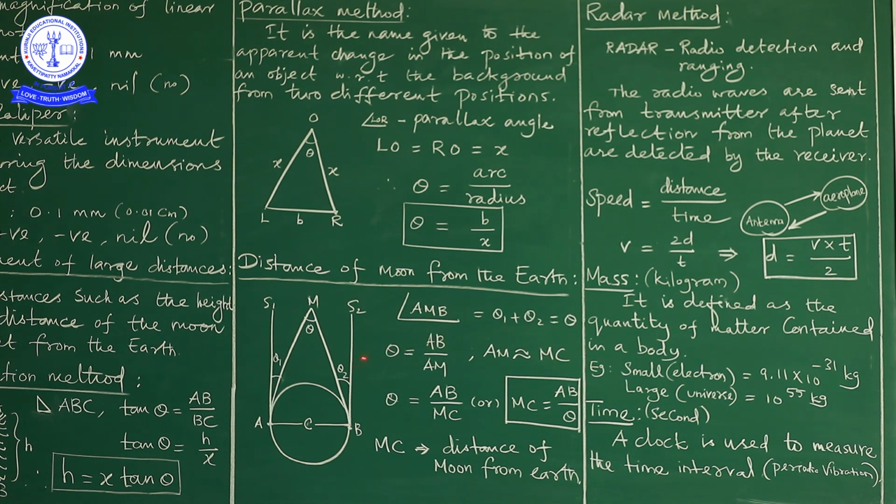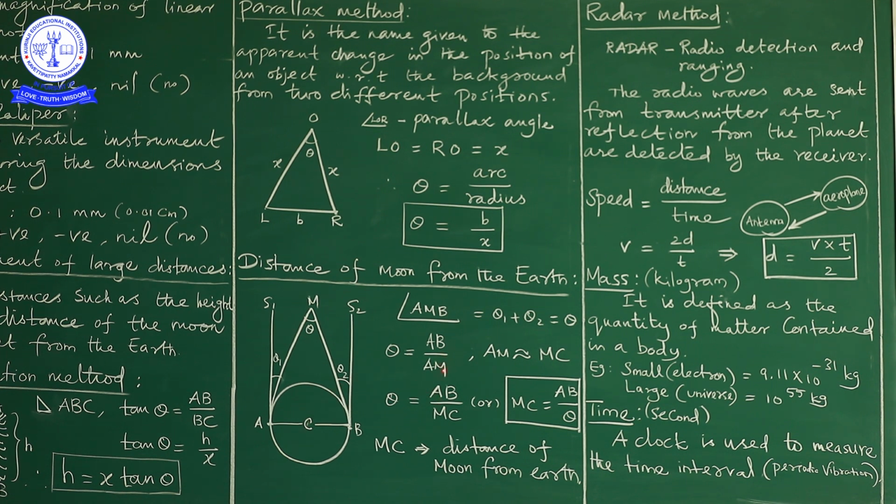That's why I am telling you theta is equal to AB by AM. So, AB is the opposite side, AM is the adjacent side. So, we know that AM is actually equal to MC. It is not exactly equal, but it is approximately.